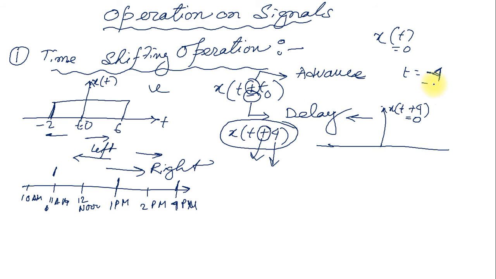So for t equals minus 4, this signal will start from minus 2 plus minus 4, that is minus 6, and it is shifted 4 seconds left. This also shifted 4 seconds left. So 6 minus 4, that is 2.